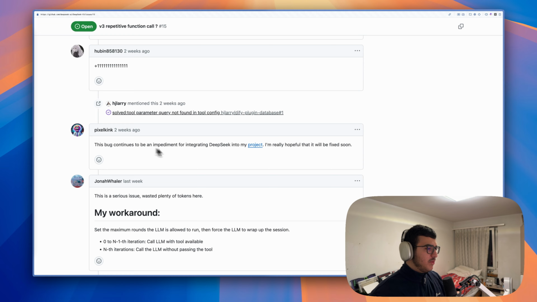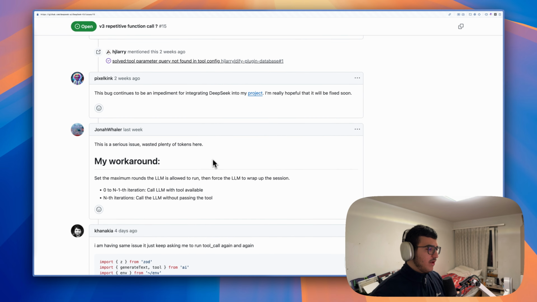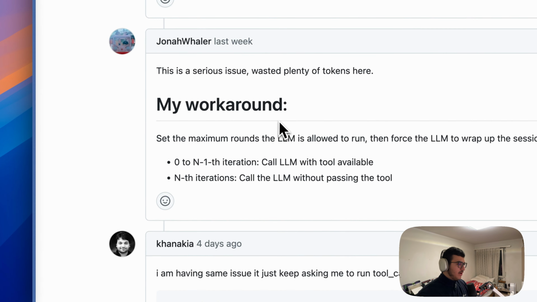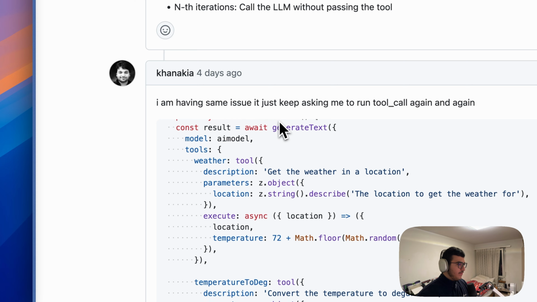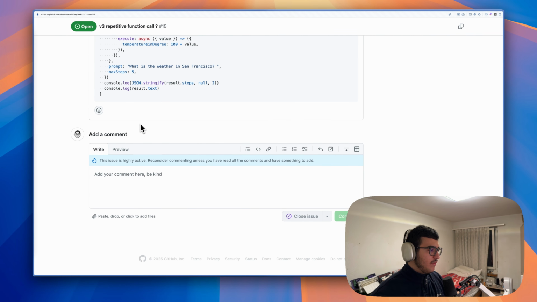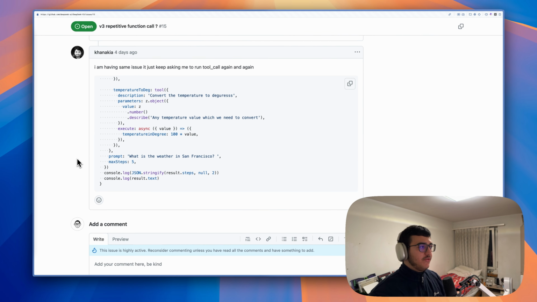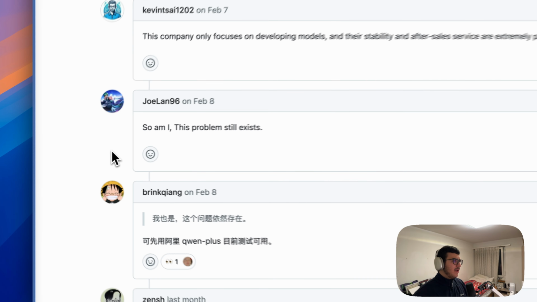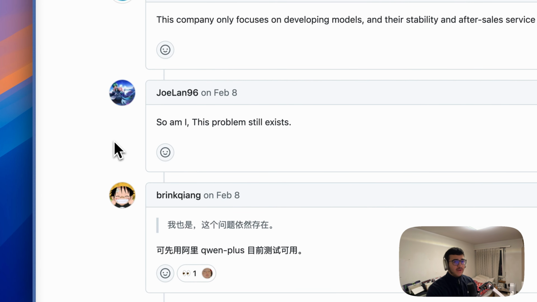Around a week ago, these people started saying, yeah, I'm doing the same thing. This didn't work for me, I tried it. Yeah. And that's pretty much the end of this issue, and it's still not fixed yet. And I honestly doubt it will ever get fixed. They say they're working on it, but I don't know if I trust them.